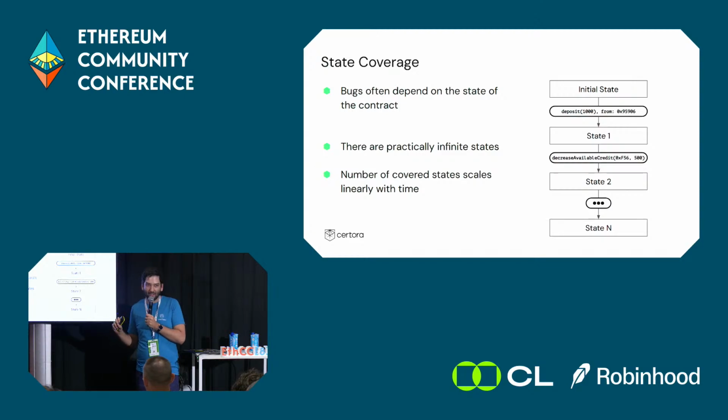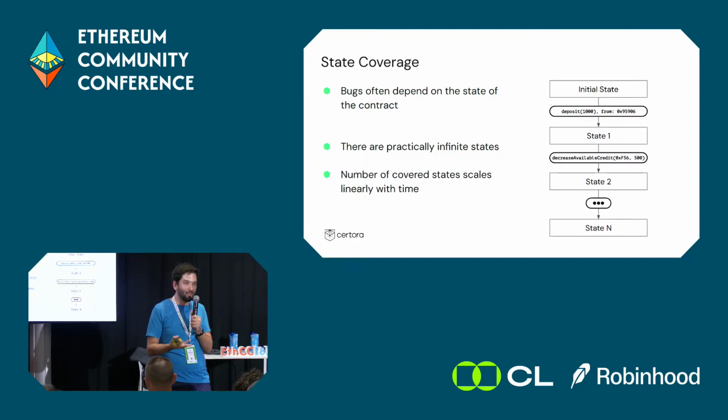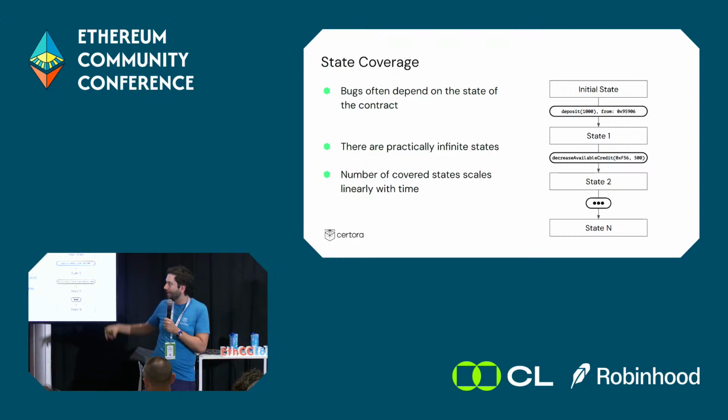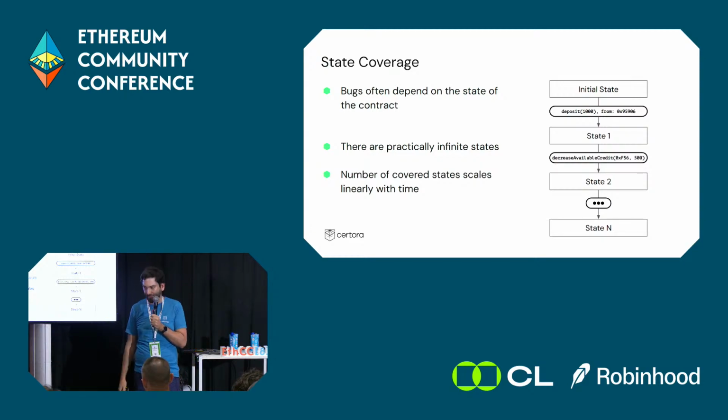In invariant fuzz testing, we cover some of them, right? We always start from the same initial state, the one that the setup function defined for us. And then whenever we call a function, unless it's a view function, we reach a different state. And then whenever we do another step, we reach another state. So the number of states that we explore grows linearly with time, which is nice compared to regular fuzzing, but it's a drop in the ocean compared to the number of infinite states out there. So that's why we sometimes want to go to a different tool.